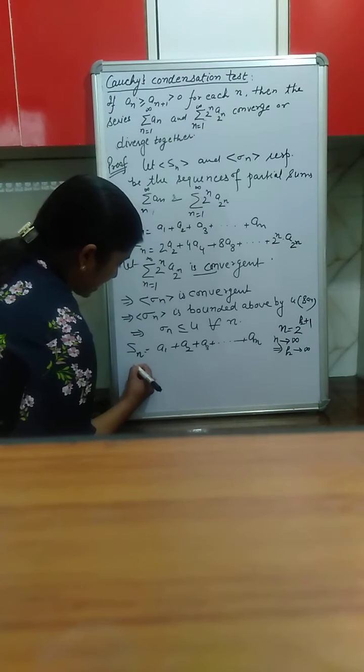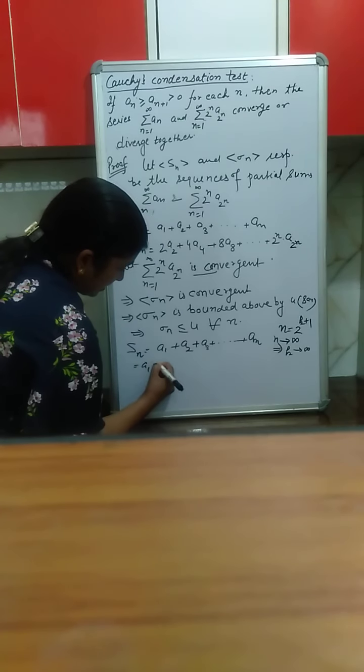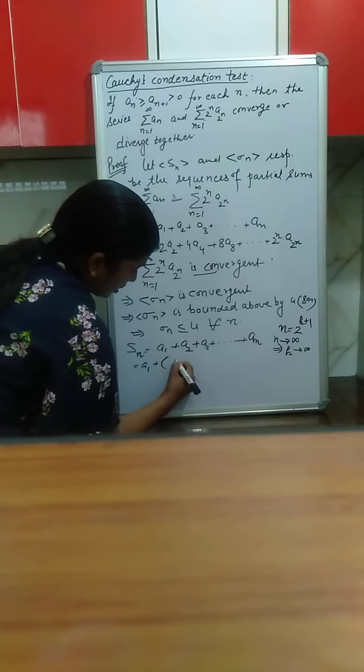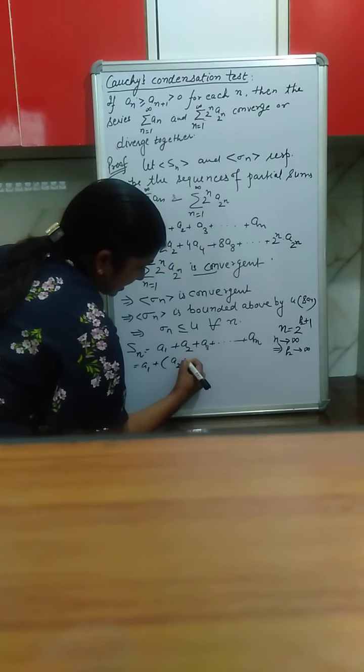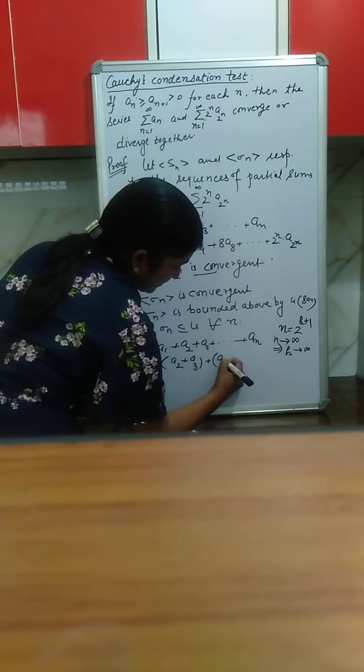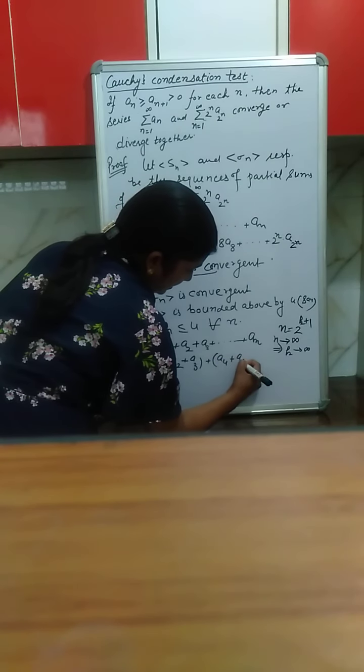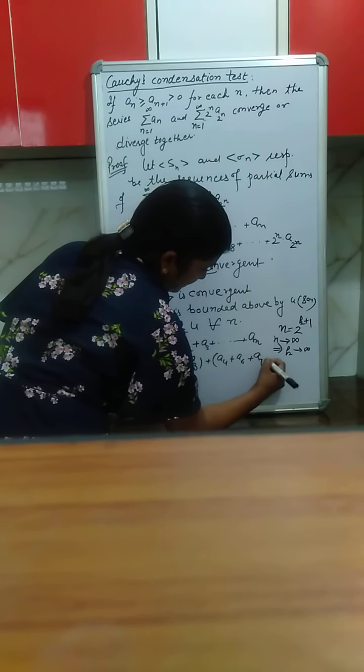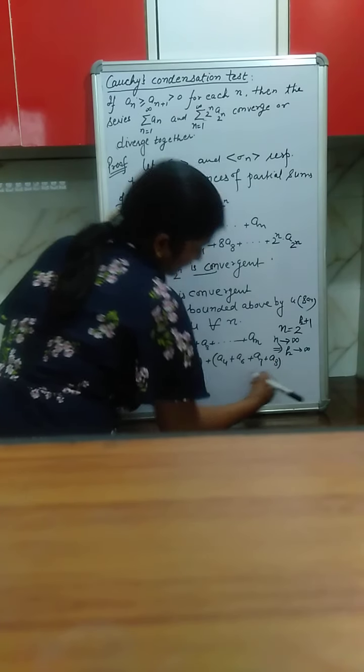How do we make that grouping? Leave the first term as it is, a1. Make a group of 2 terms. That is, first group contains 2 terms. Second group contains 4 terms: a4, a5, a6, a7.